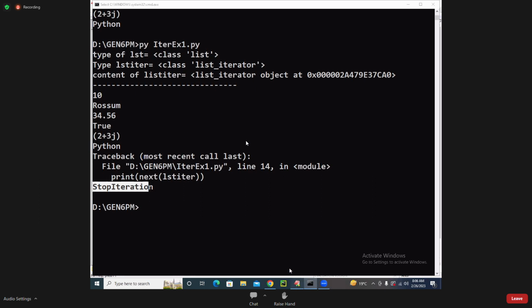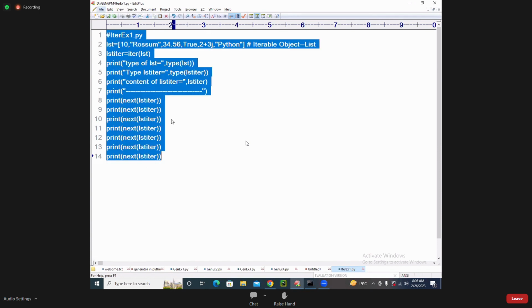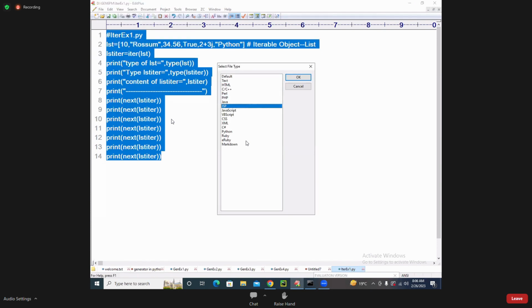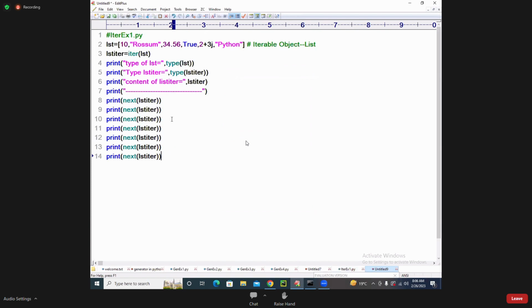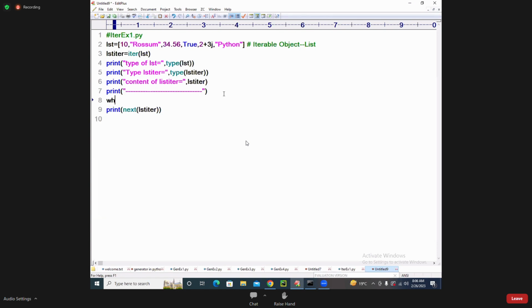So instead of that, you can also write the same thing as a while loop. If I go to next, generators and iterators are the same. The only thing is, in a generator we write the logic like range-related values. But to convert this type of collection into iterable types, I will use it. So how am I writing here? I will use a while loop. While True, same logic.